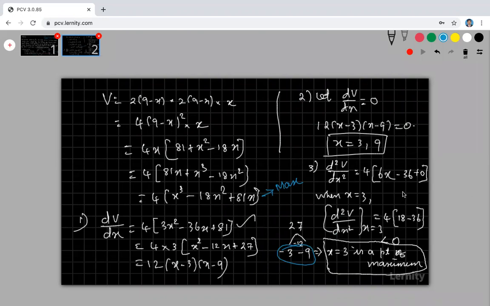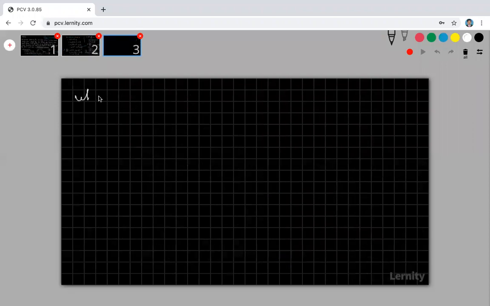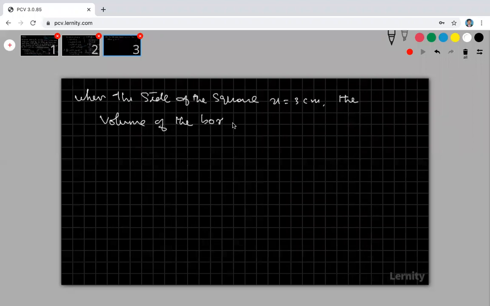Are you okay about this? Right. So therefore, when x is equal to 3, it is a point of maximum. That means the side of the square is the answer. When the side of the square x is equal to 3 centimeter, the volume of the box is maximum.